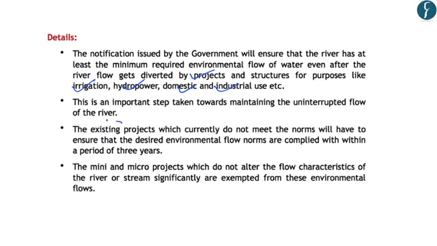Further, regarding the existing projects, the notification says that these projects will have to comply with this minimum environmental flow within a period of 3 years. And this notification has allowed an exception for the mini and micro projects which do not alter the flow characteristics of the river or the stream significantly. So these kinds of projects will be exempted from maintaining the minimum environmental flow for the river.